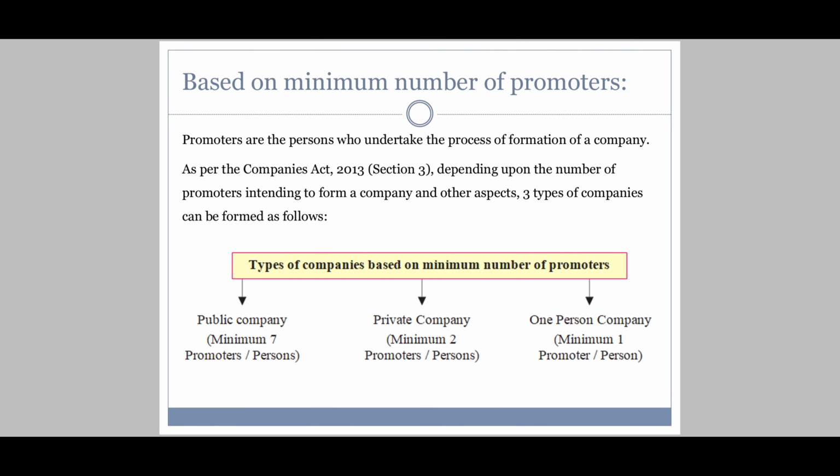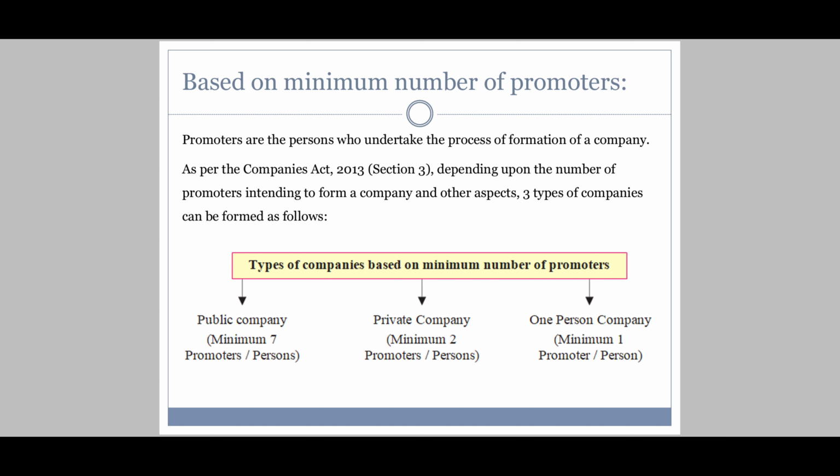Now, based on minimum number of promoters, how a company is formed, there is one criteria given here. Now, who are promoters? See, promoters are the persons who undertake the process of formation of a company. Let's say I want to start a company along with 2 to 3 of my friends. So now, we people will be termed as promoters of the company. Why? Because we have got an idea to start a company.